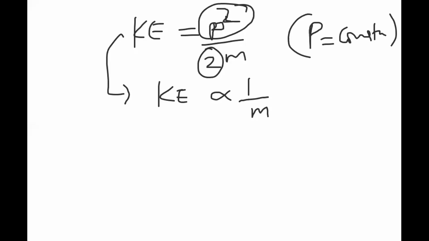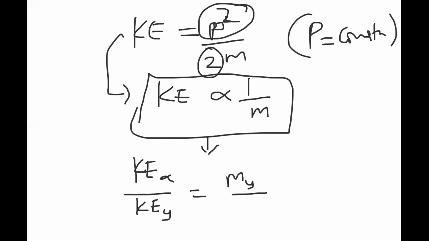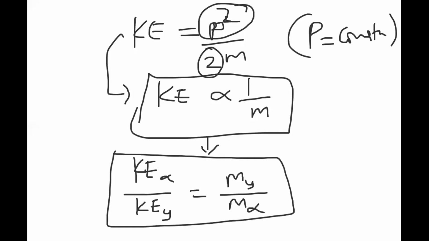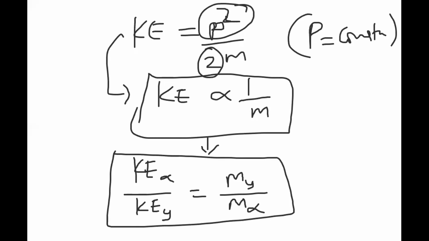That implies the kinetic energy of the alpha particle to the kinetic energy of the Y particle is the reciprocal, mY by m alpha. Kinetic energy is inversely proportional to mass. I hope this is clear. How did you get this expression? It is the ratio of the kinetic energy of the alpha particle to the kinetic energy of the Y particle.